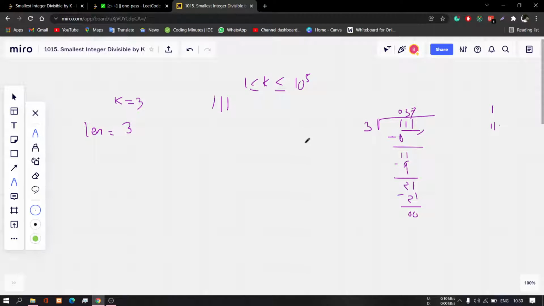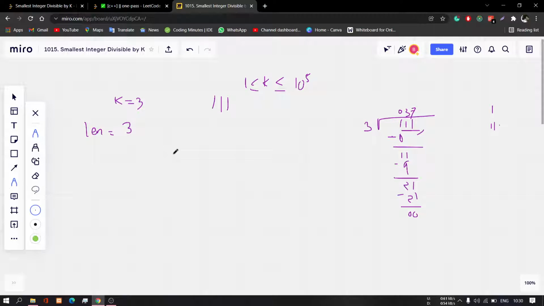Before we go to solve it, there are a lot of observations here and it took me a very long time to solve this question. So let me show you. Okay, so if we only generate numbers from 1, any number generated contains only 1s. So you can easily say that even numbers cannot be generated from this.